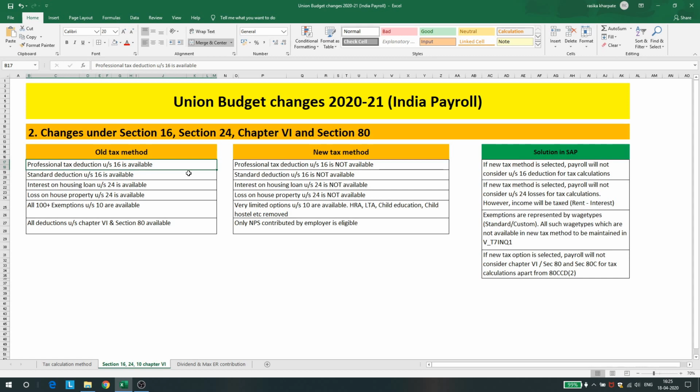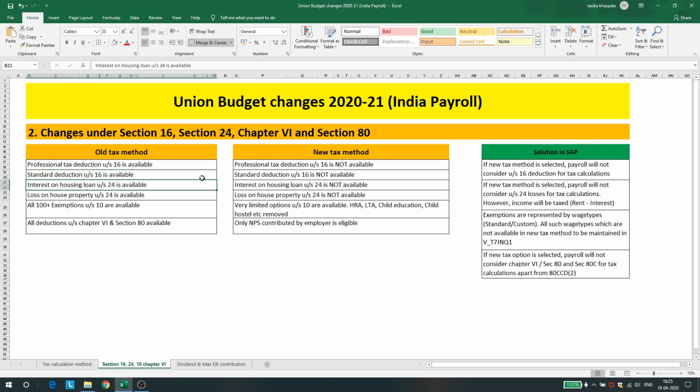So that is available in the old tax method, but in the new tax method it will not be available. Similarly, the standard deduction of 50,000 rupees, which is applicable for all employees irrespective of their category and slab, will be available with the old tax method, but in the new tax method it won't be available.